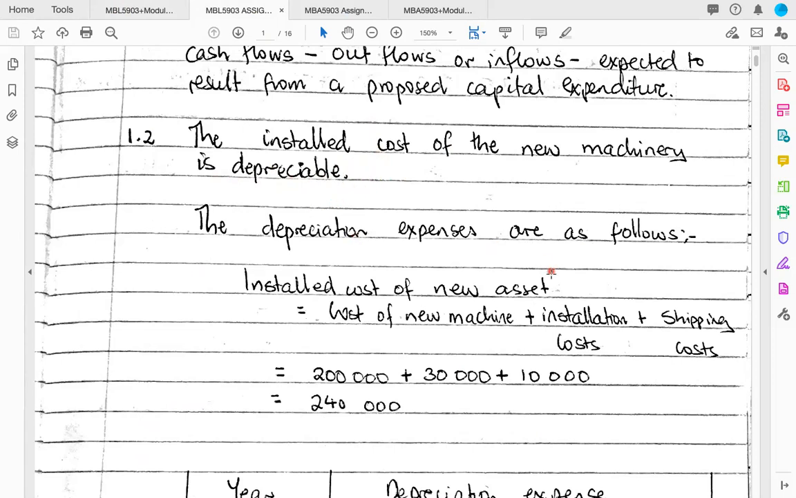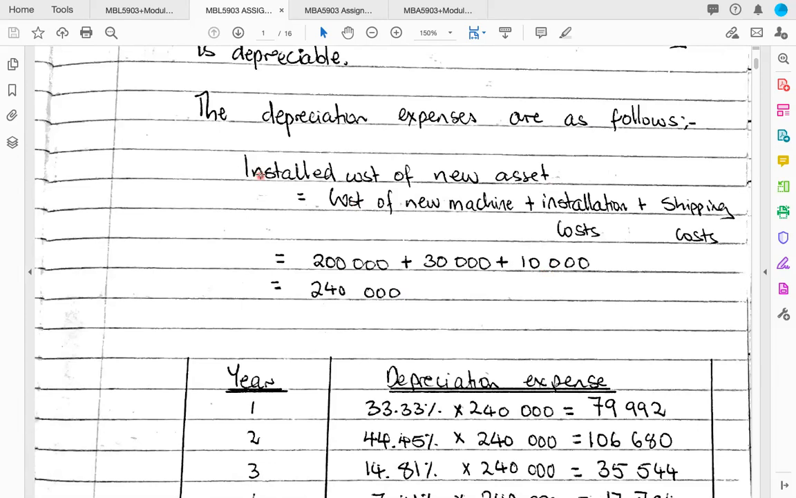And the depreciable expenses are as follows. Firstly, we calculate the installed cost of the new asset. Remember, we always base our depreciation on the installed cost of the new asset. We don't base our depreciation on the cost of the new machine only. We take the cost of the new machine, we add our installation costs, and we add our delivery or shipping costs. And then the answer we get is the installed cost of the new machine. So in this case, the installed cost of the new machine would be 240,000 Rand, right?